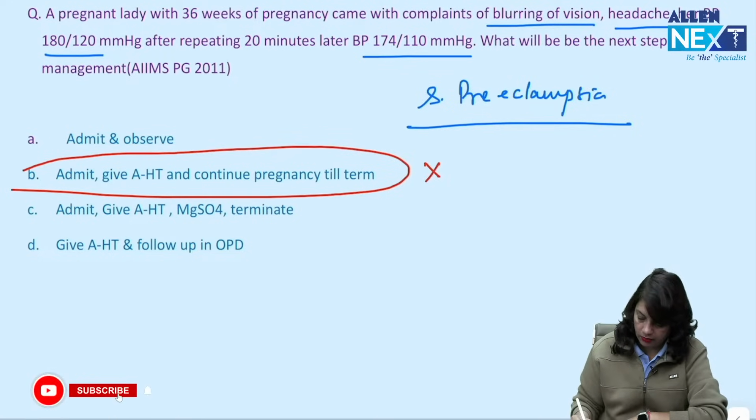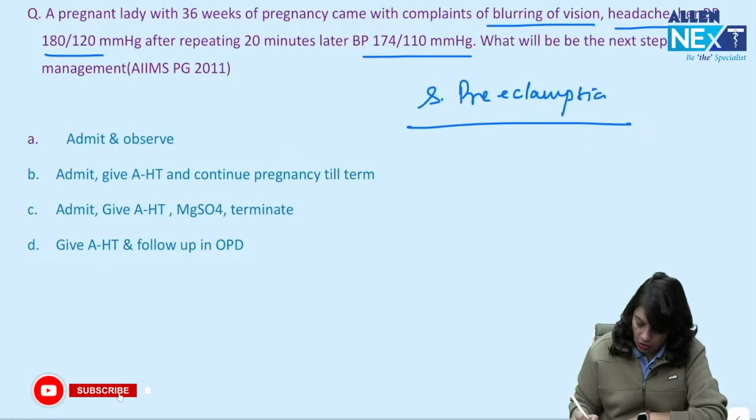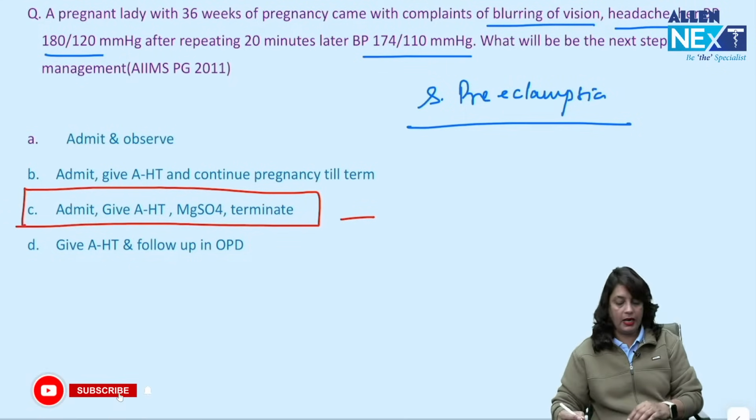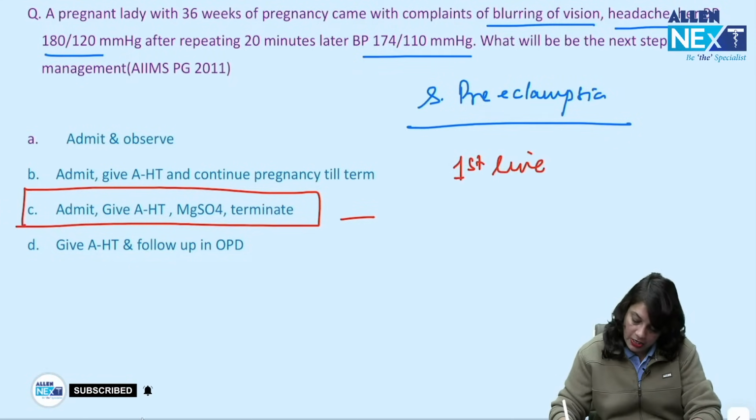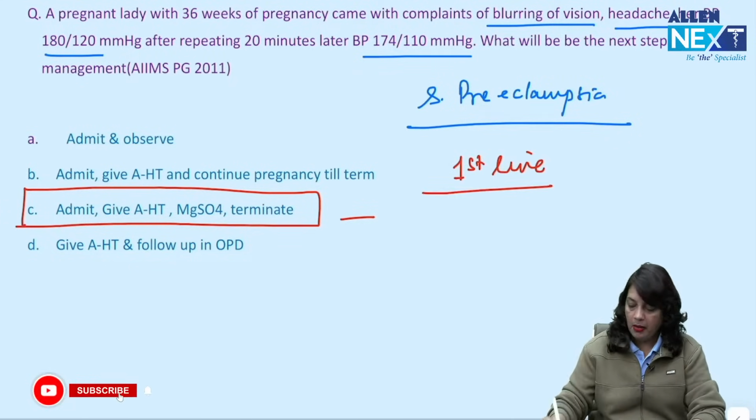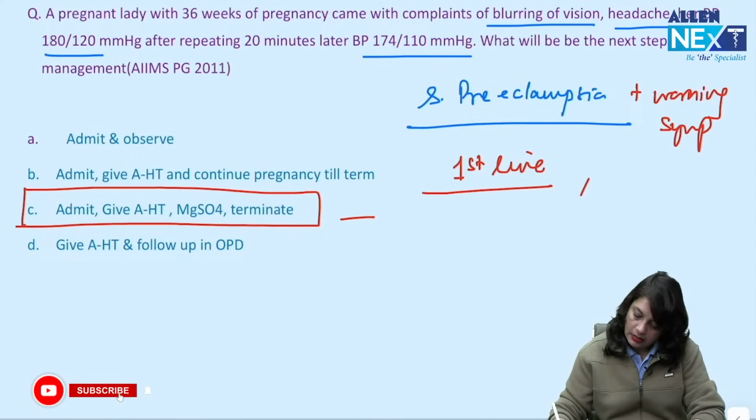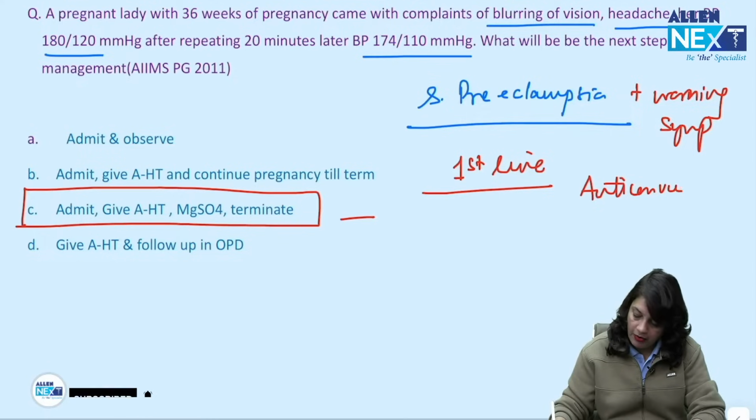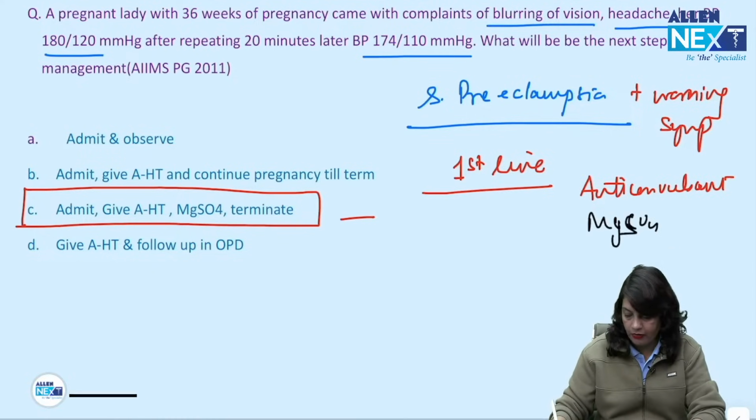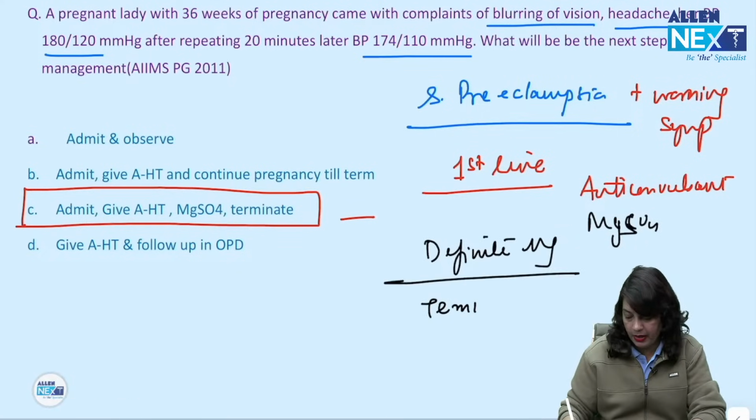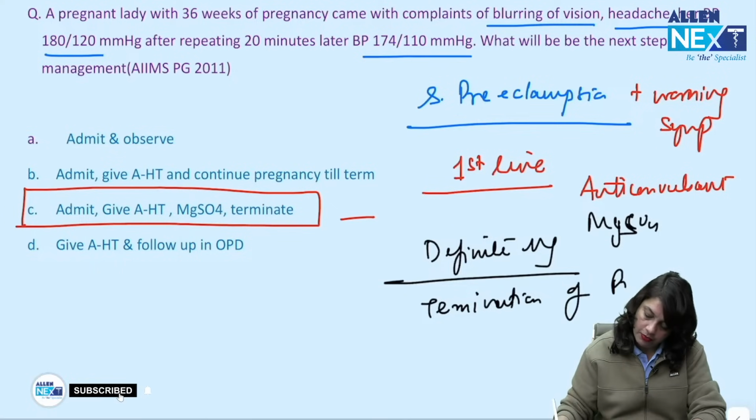If you mark this, it is wrong. Many of you are likely to mark this, that is a wrong answer. The correct answer is admit, give antihypertensive, magnesium sulfate and terminate, because the first line of management in severe preeclampsia with warning symptoms is to start an anticonvulsant to prevent convulsions, and the anticonvulsant of choice is magnesium sulfate, followed by definitive management. Definitive management is termination of pregnancy.